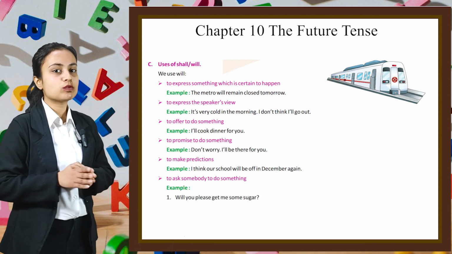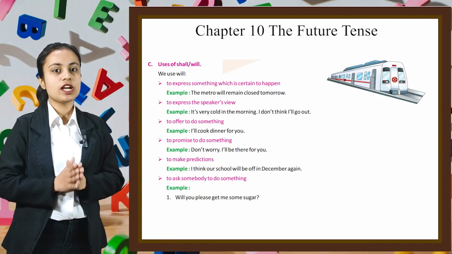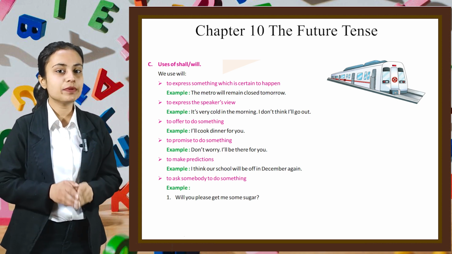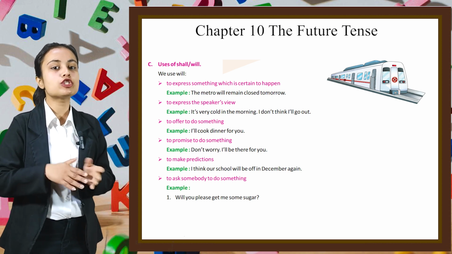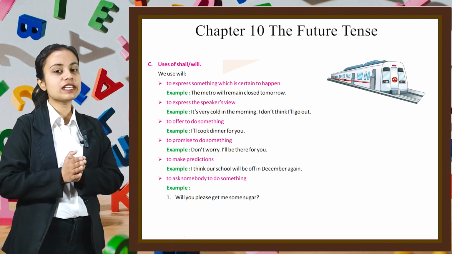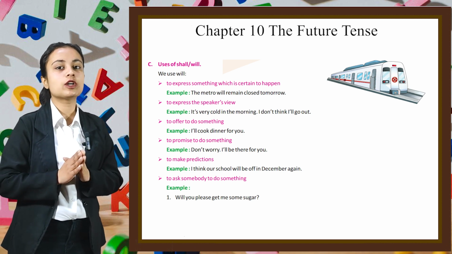Now let's see some uses of shall and will. We use will first to express something which is certain to happen. For example, the metro will remain closed tomorrow. Second, to express the speaker's view. For example, it's very cold in the morning. I don't think I'll go out.